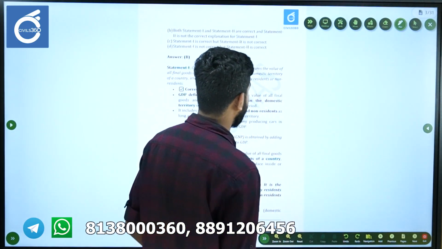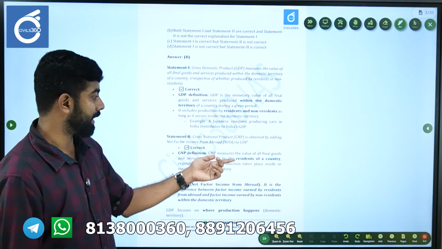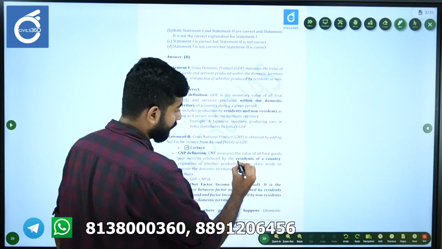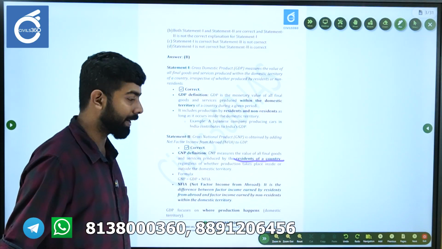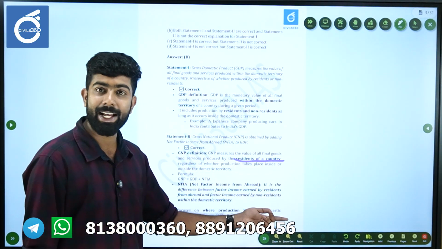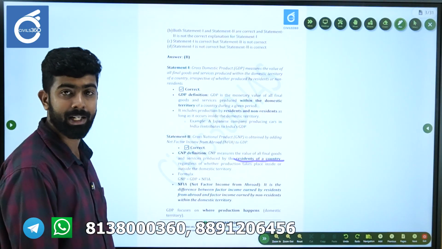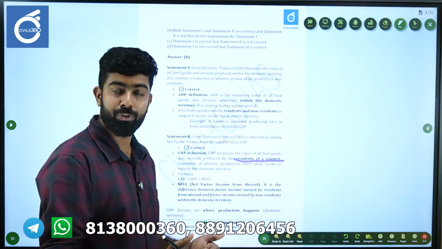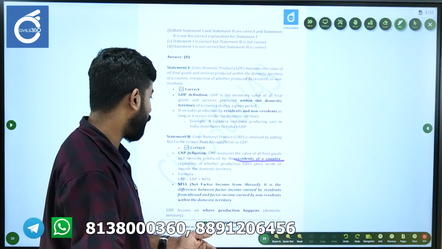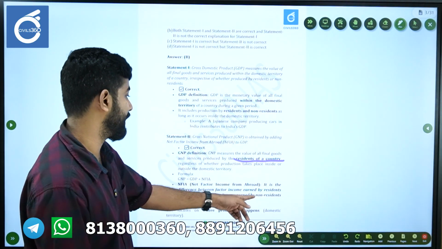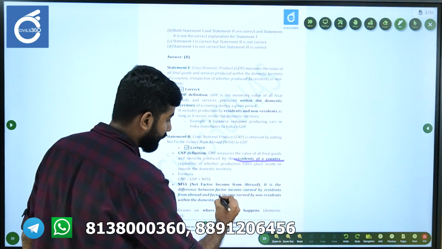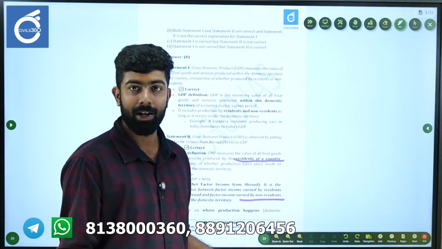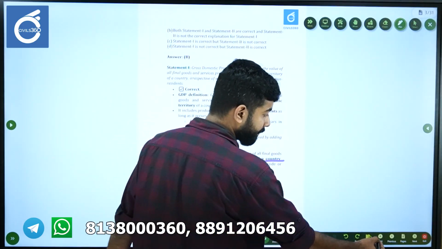GNP measures the value of all final goods produced by the residents of a country, regardless of whether the production takes place inside or outside the domestic territory. So you are subtracting the factor income earned by non-residents.